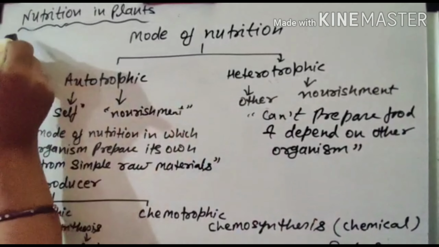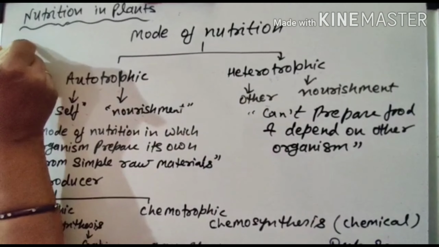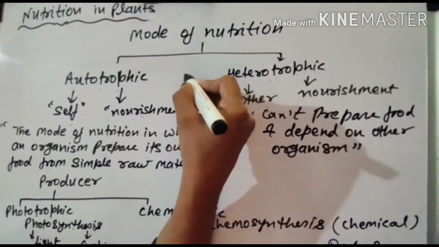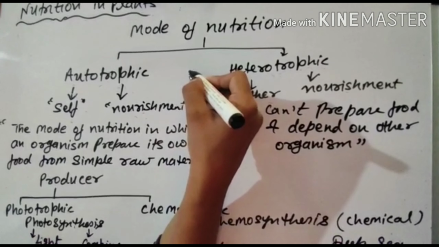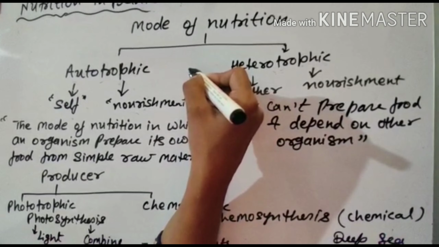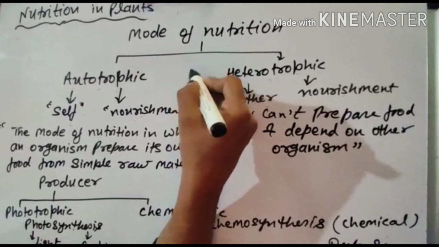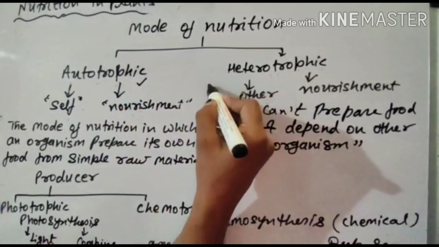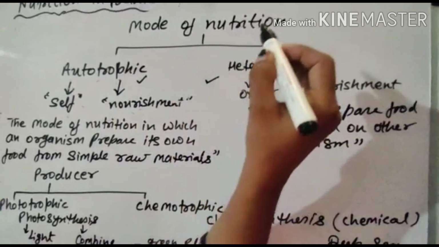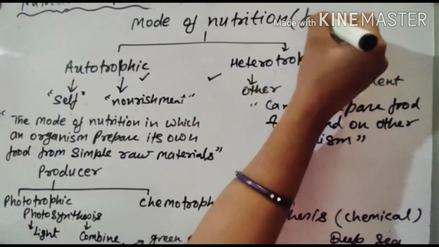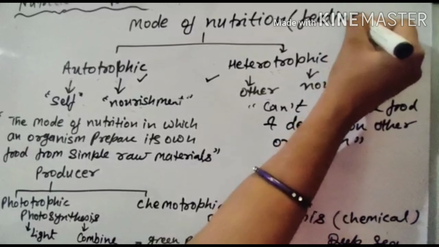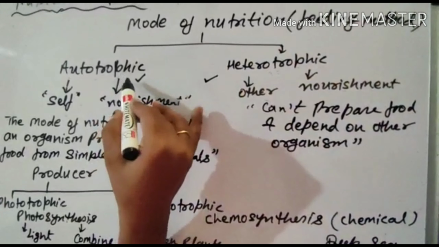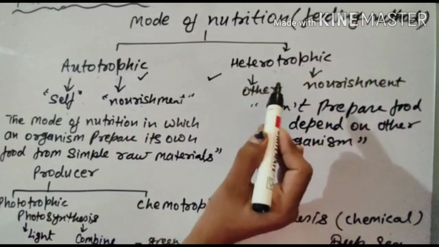In the previous video you learned about nutrition, and today I am going to explain the mode of nutrition. You know, all living organisms require food. The way in which they consume food, or the mode of nutrition, is different. So we can divide the mode of nutrition into two categories. The first one is autotrophic and the second one is heterotrophic. We can say mode of nutrition is also called feeding method. So this can be divided into two: autotrophic and heterotrophic nutrition.